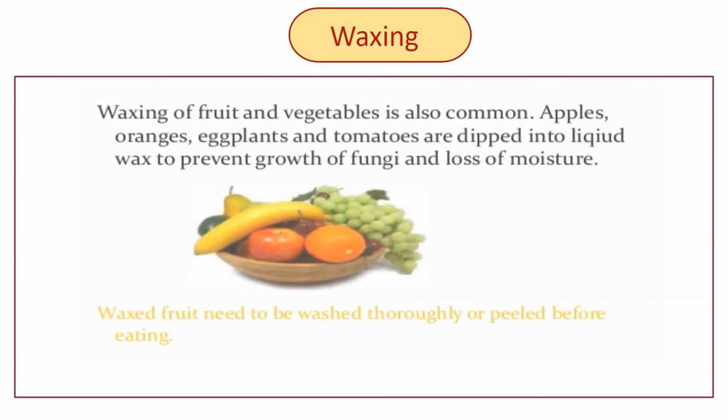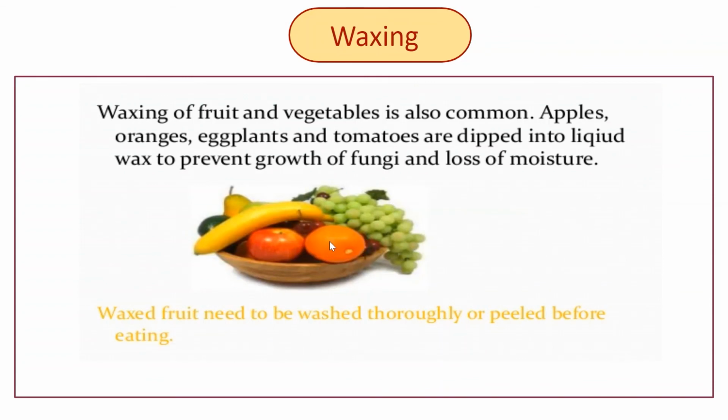Then waxing. Waxing of the fruit and vegetables is also a common technique. Apples, oranges, eggplants and tomatoes are dipped into a liquid wax to prevent the growth of fungi and loss of moisture. If you observe, there is a thin coating on the fruit.